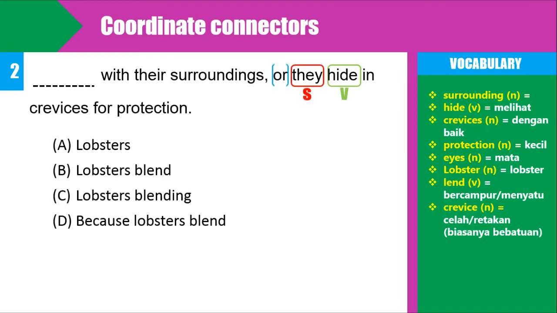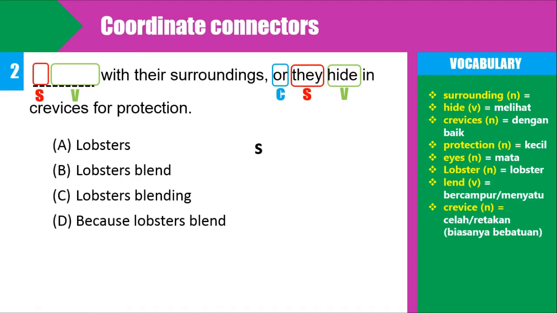It means that before the connector we will need a subject and a verb, because if we remember the formula, when there are two clauses, the formula will be subject, verb, connector, subject, verb. So to find the correct answer, you should identify the option that consists of a subject and a verb. Now we can eliminate one by one.